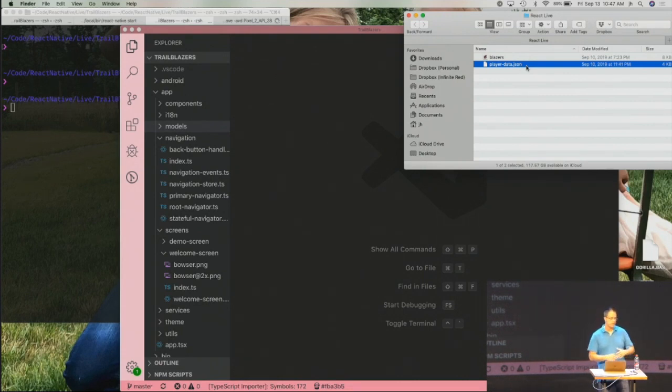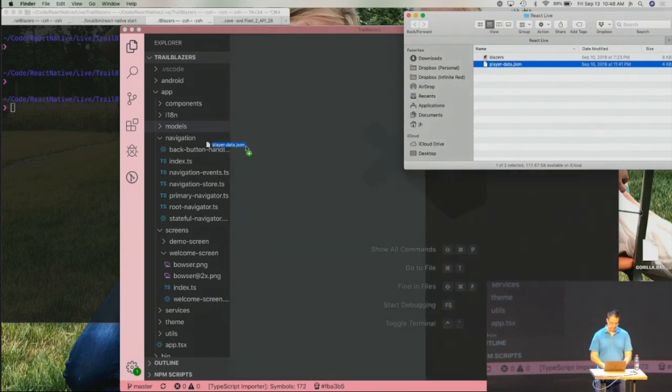some data back. During this talk, you're going to see me wiring up a lot of data and passing it through to 2 different screens and seeing them talk back and forth using the application state. This talk does have some advanced concepts. If you're more of a beginner in React or in some cases React Native, you don't have to understand everything that's happening here. What I want you to do is glean the pieces that do make sense to you throughout this talk. So let's go ahead and drag this in.